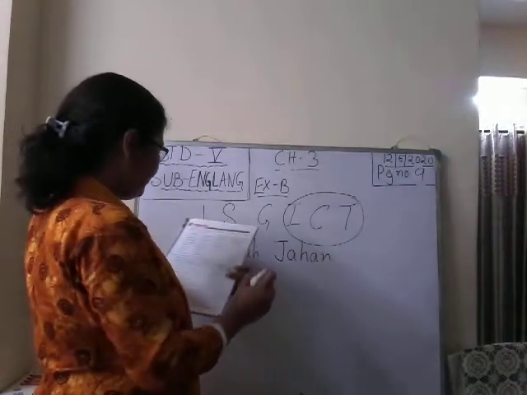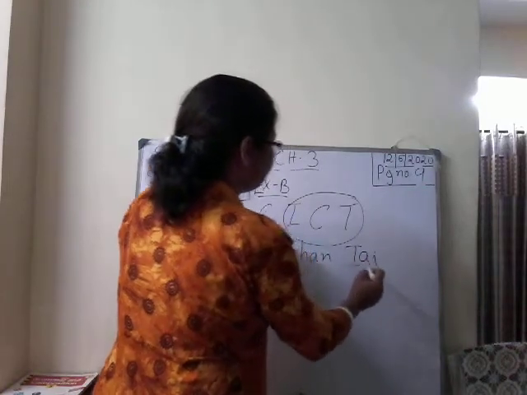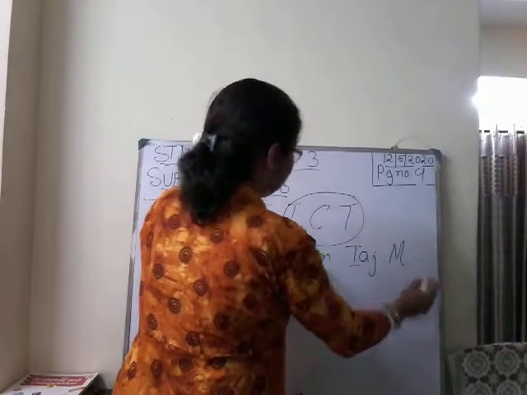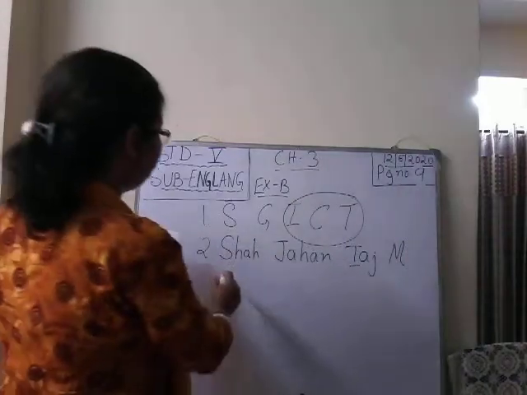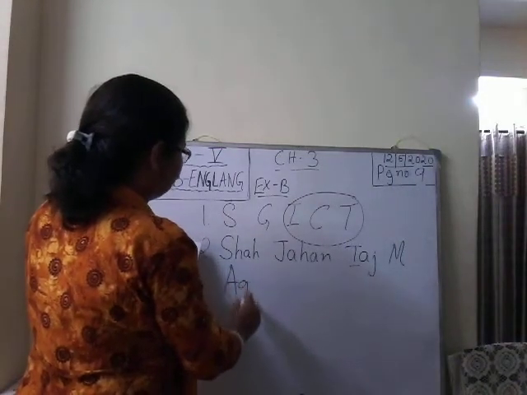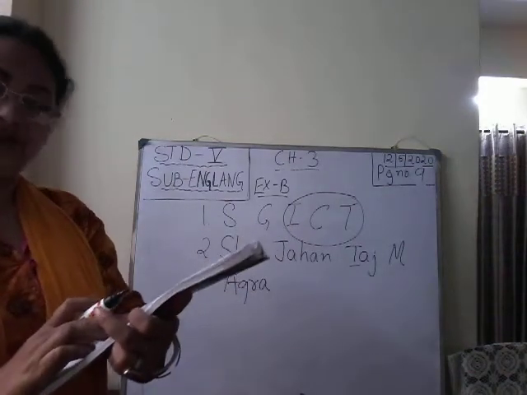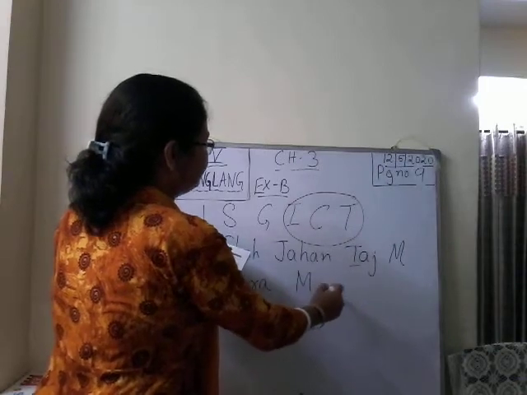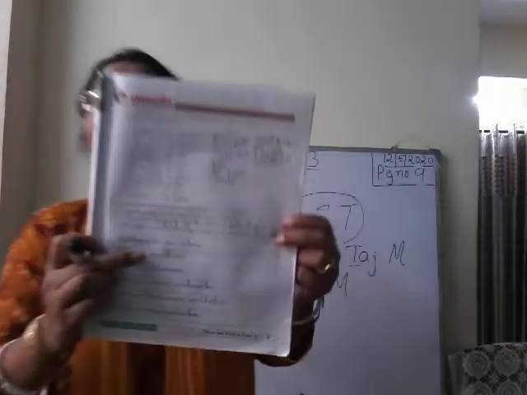So Taj, T capital, then Mahal, M capital, then at Agra, Agra is name of a city, A capital. Then to show his love for his wife Mumtaz Mahal, again Mumtaz, M capital, then Mahal, M capital. Understood? This way you have to do.